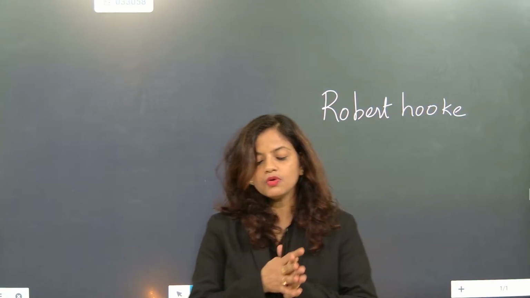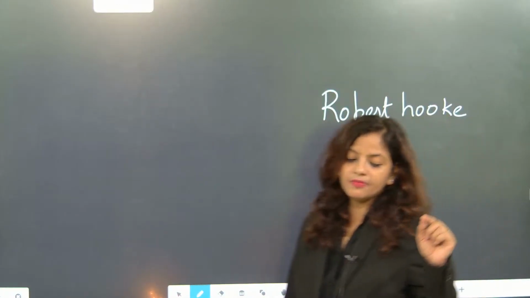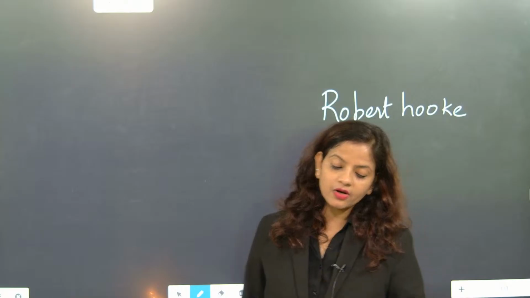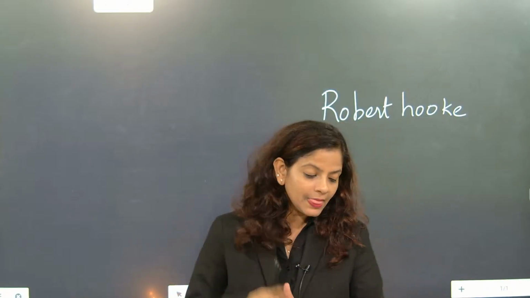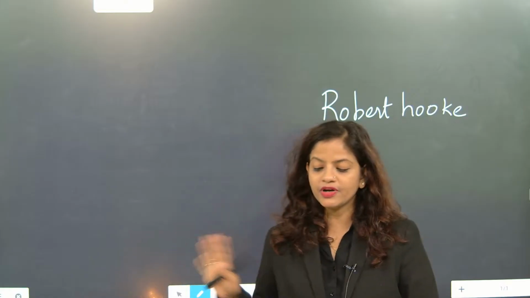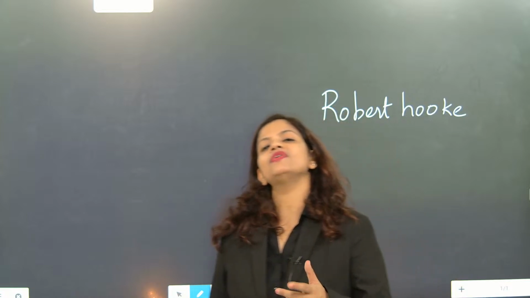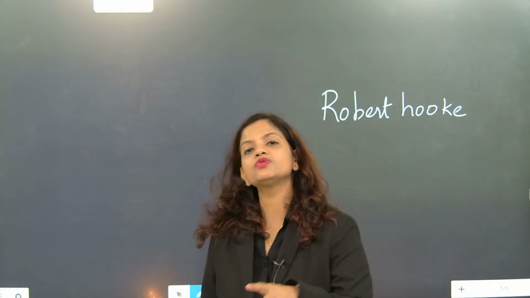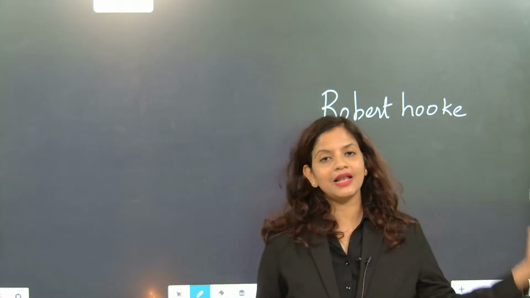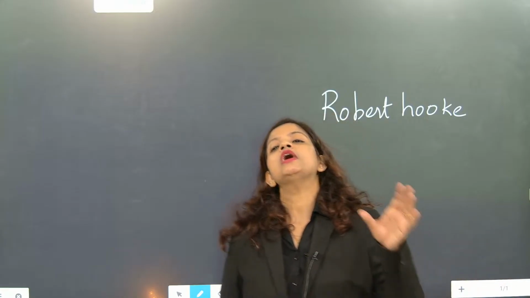Now look here. So exactly what happened was that the cell was discovered by Robert Hooke. He took an onion peel, and from that onion peel he found the cell. So now we'll try to understand about the discovery. He used a compound microscope. There are two different types of microscopes: one is the compound microscope, the second is the electron microscope. What is the difference between them? I'm teaching the cell chapter in a very simple way so that you can understand.